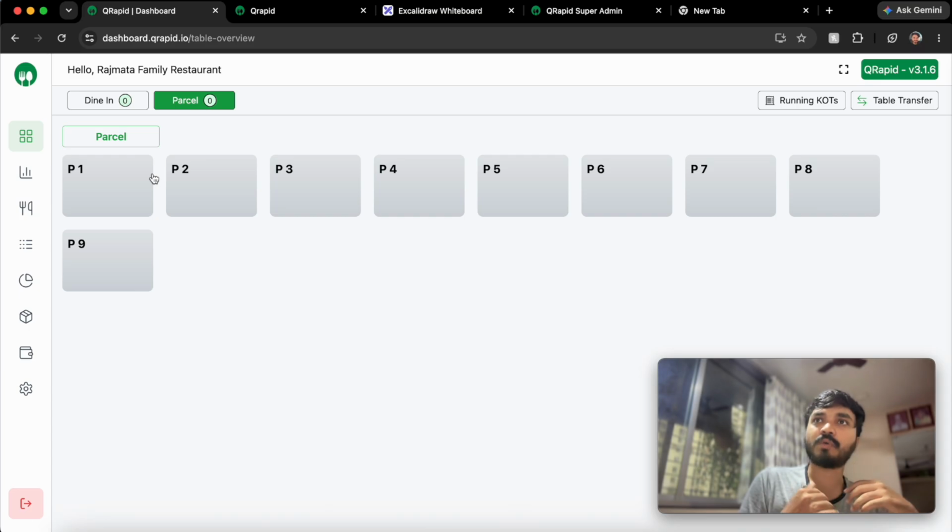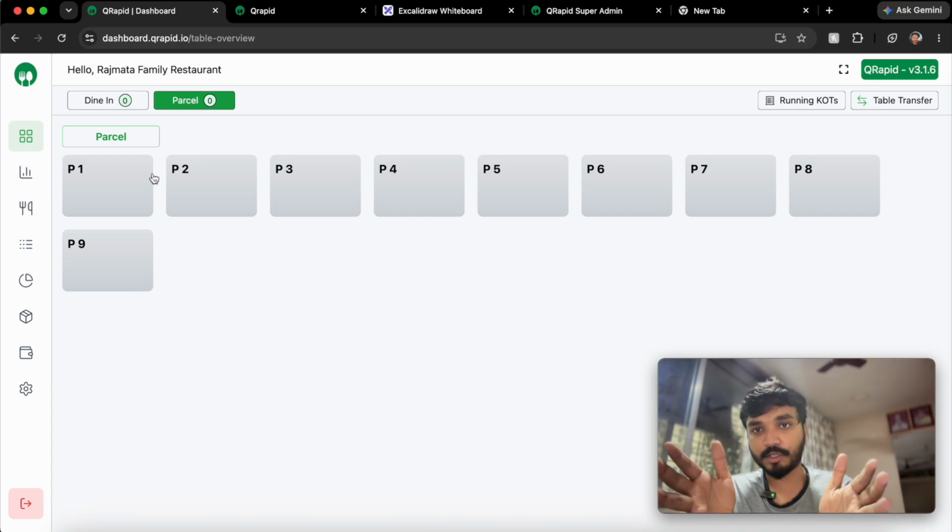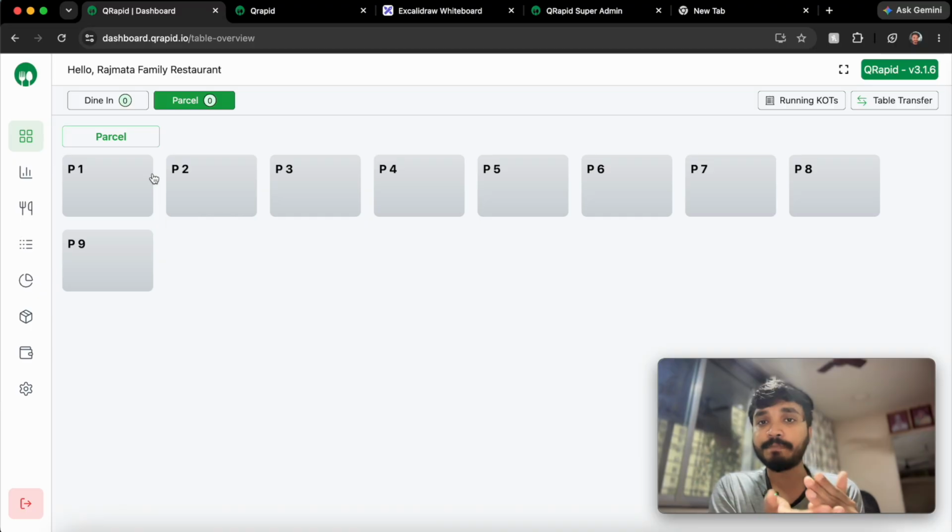Whenever we give a QR to print directly from the restaurant dashboard, they will download it and print it, but we don't know on what paper or what size. It will vary from restaurant to restaurant. And if a diner is seeing QRapid as a brand, it will affect QRapid. So that's why we thought about it this way.